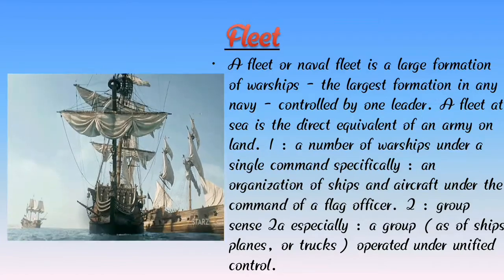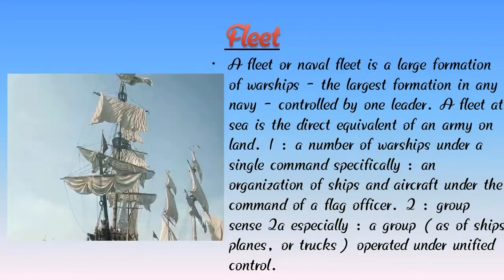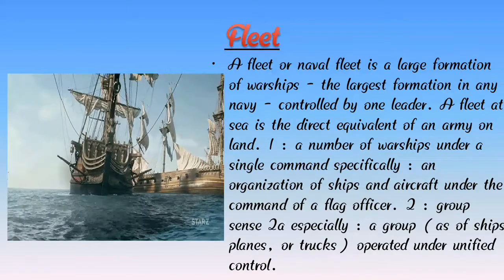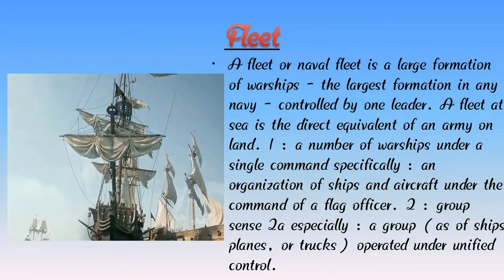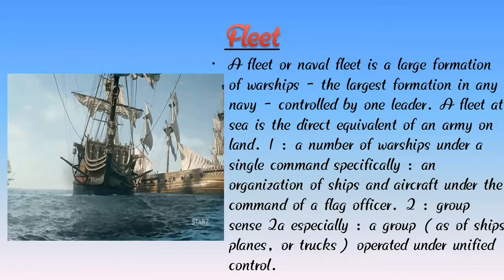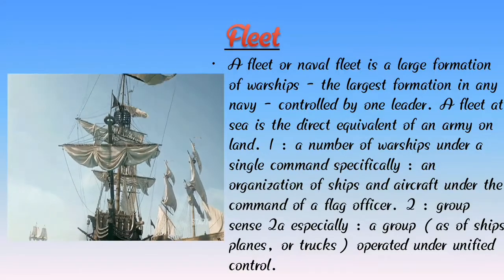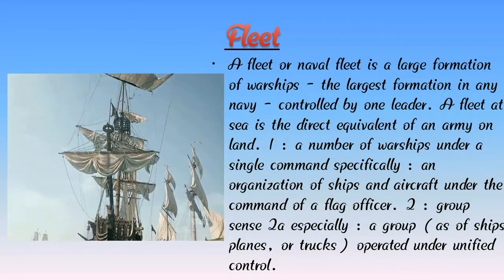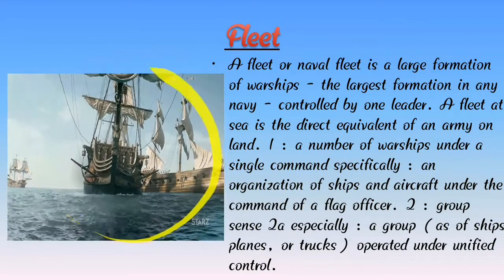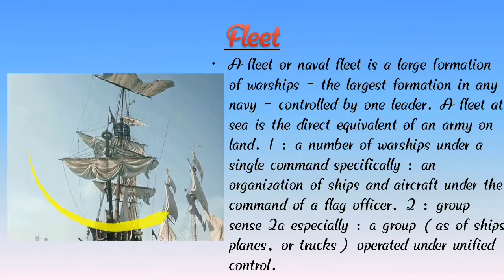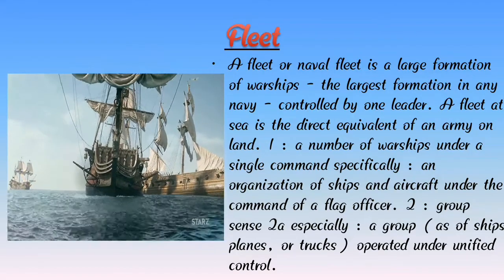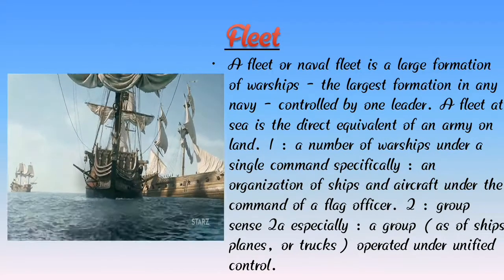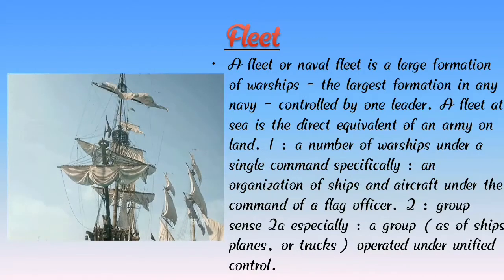A naval fleet is a large formation of warships, and a fleet at sea is the equivalent of an army on land. So a group of ships is called a fleet.